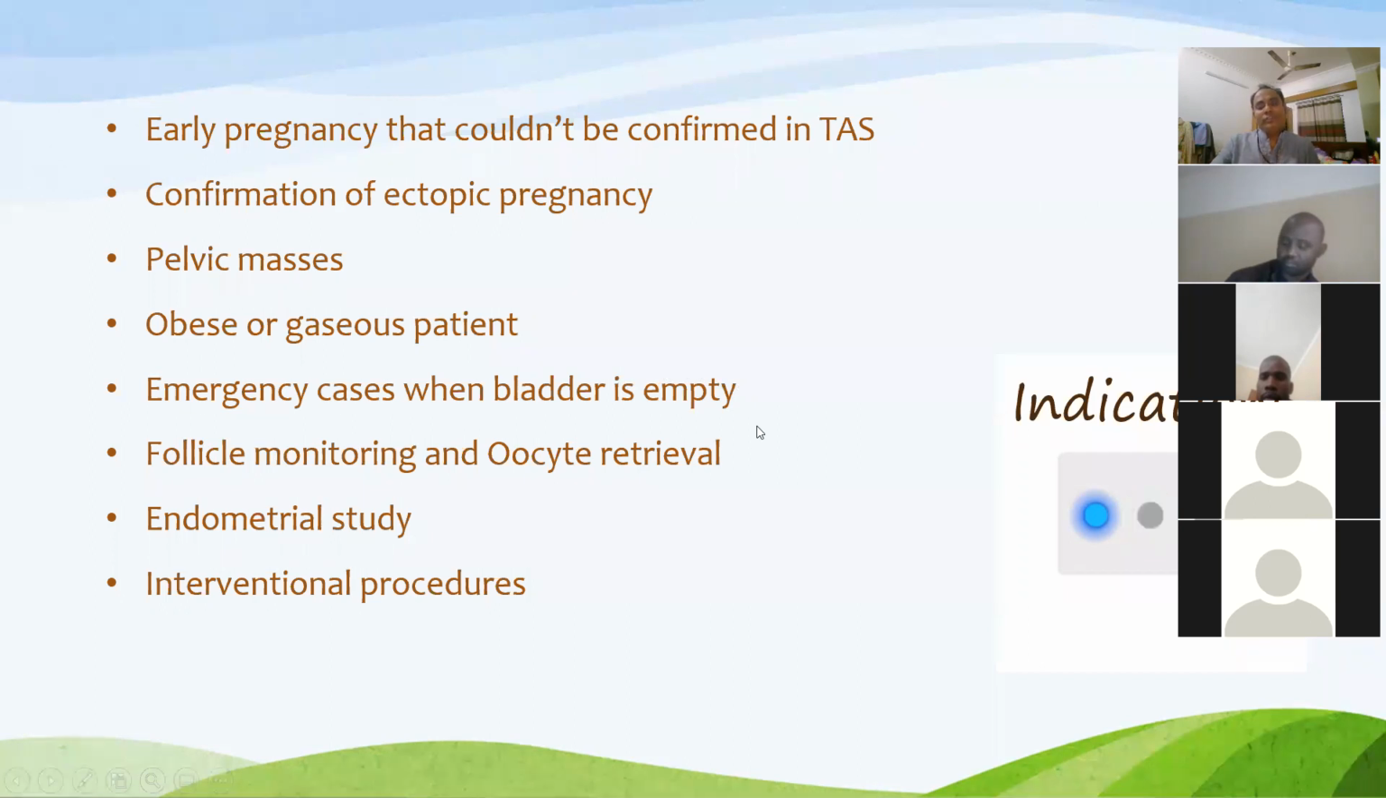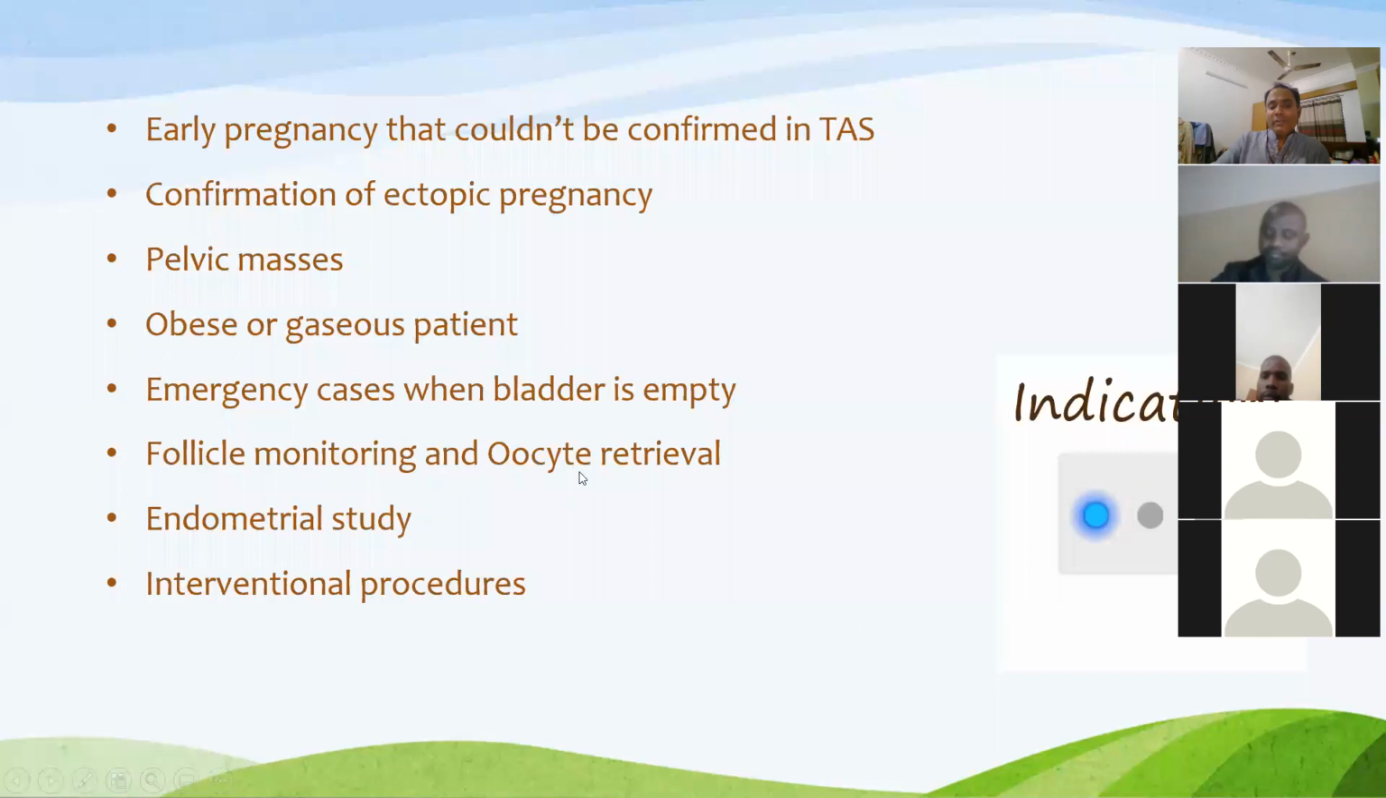So we cannot do transabdominal ultrasound in case of empty bladder. In that case, you can do a transvaginal sonography. Though the protocol is that before doing transvaginal sonography, you must have a transabdominal ultrasound because, as I told you earlier, there are some pathologies located away from the uterus or bigger in size that can be missed by transvaginal sonography. That's why it is a protocol to do a transabdominal ultrasound before doing transvaginal sonography.